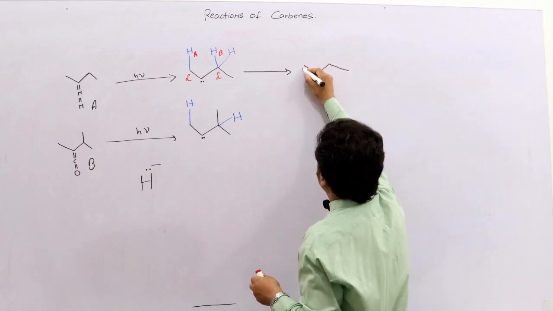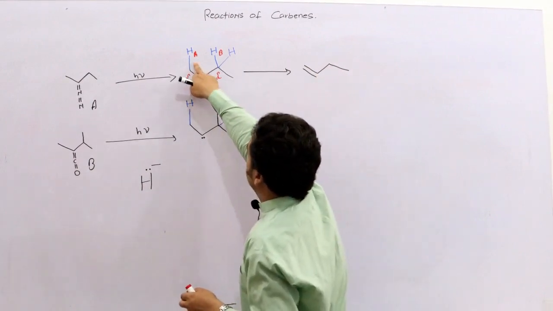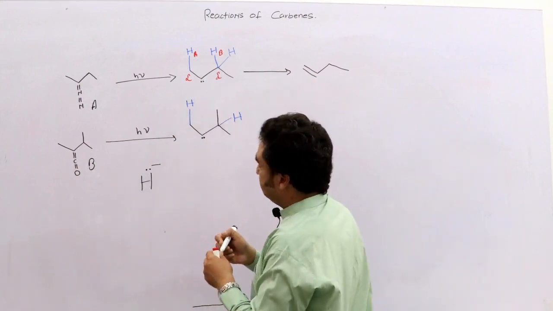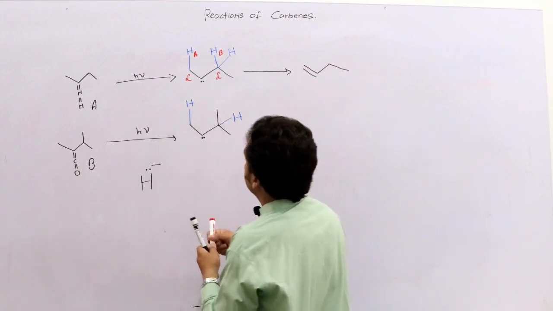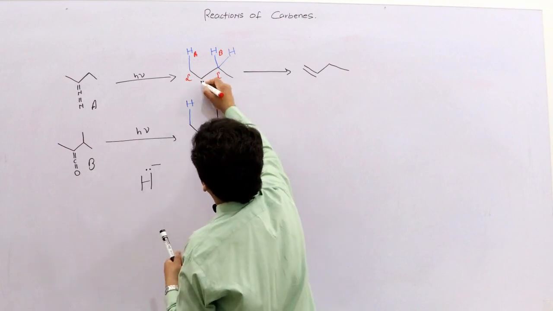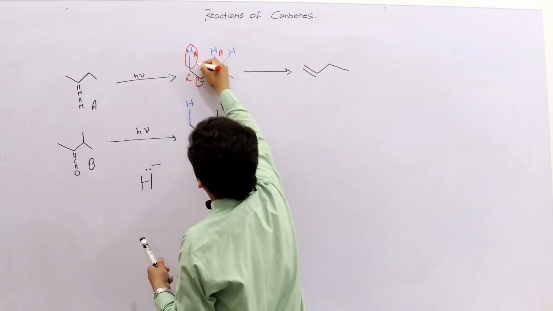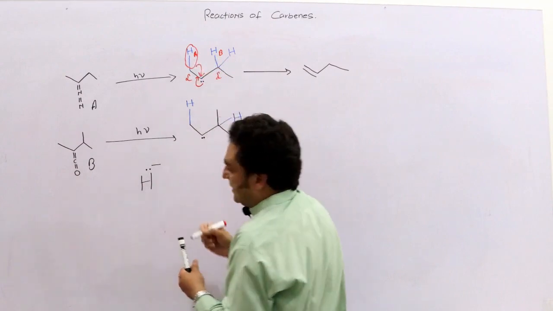So there is a chance that either should move. If this A moves, it will give this product, because a bond will be produced here. How it will be produced, I have explained many times, but let's see. These will come and sit on this carbon.